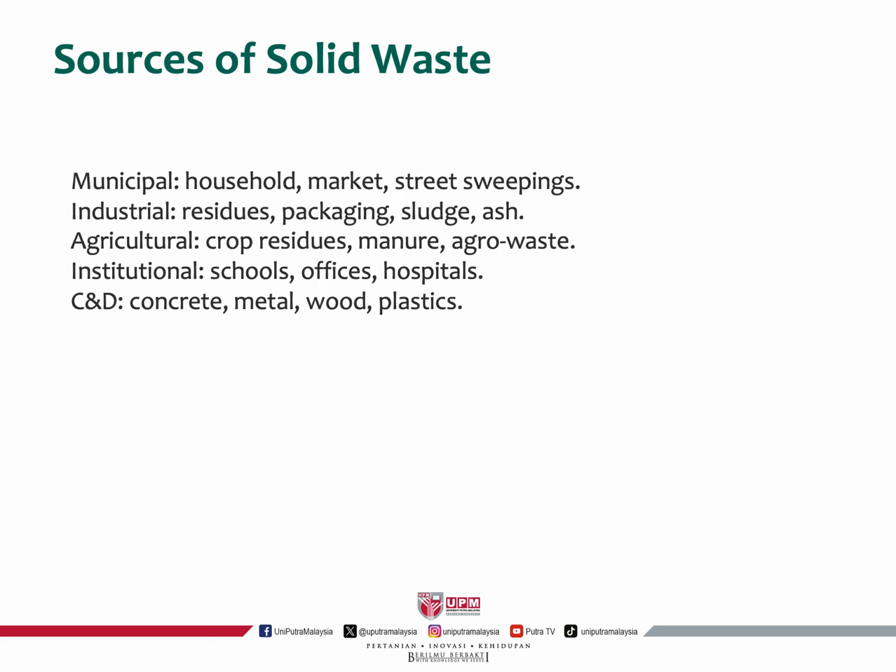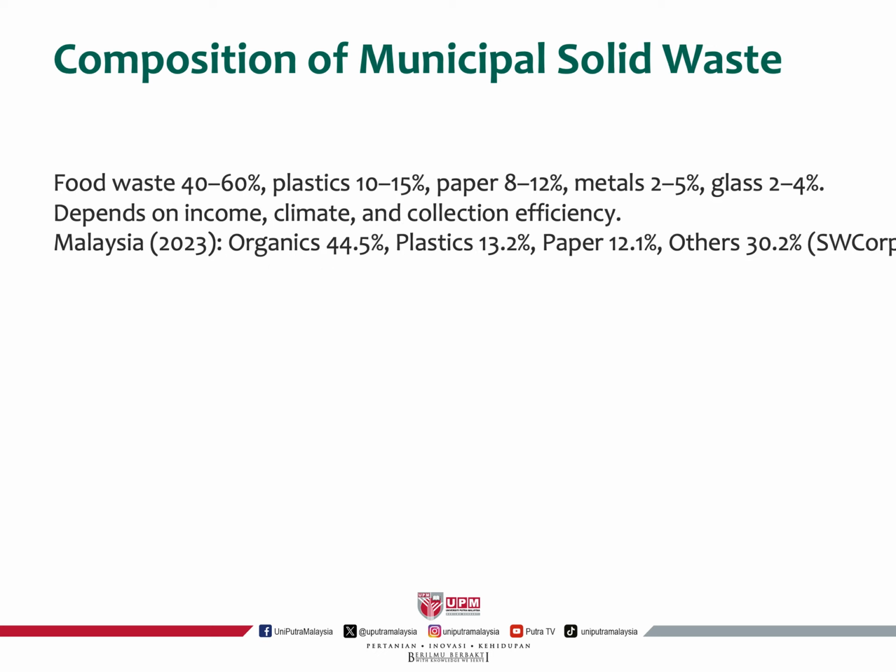You can see here that municipal can come from household, market, street sweepings, and industrial can be residues, packaging, sludge, ash, especially in the wastewater. Agriculture can be from crop residues, manure, as well as agro waste from the post-harvest, for example. Institutional can be from the schools, offices, canteens, and hospitals. And the C&D coming from concrete, metal, wood, and plastic. So these are the main sources of solid waste that we can see the pattern in Malaysia.